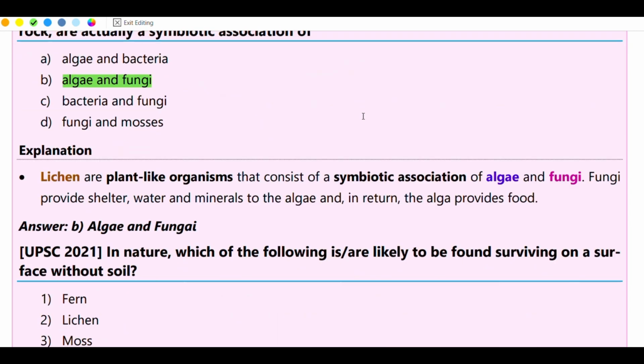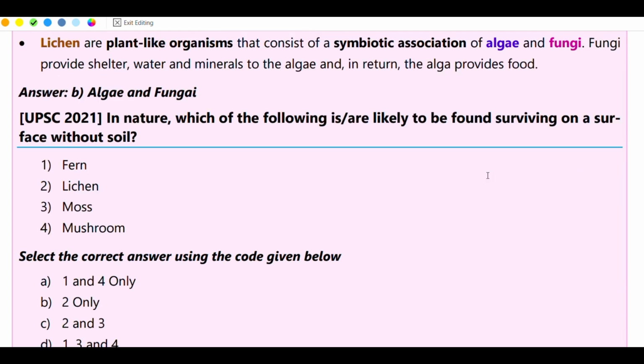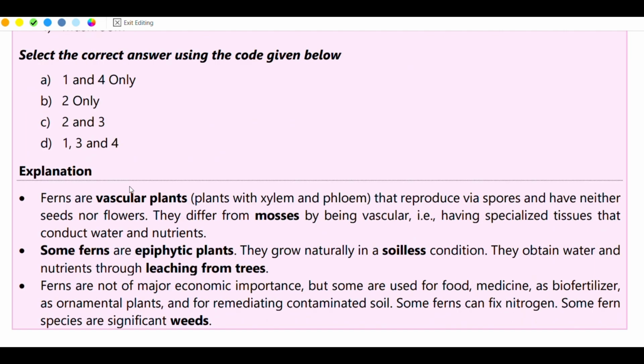The fungi provide shelter, whereas the algae provide food. Which of the following is likely to be found surviving on a surface without soil? Mosses and lichens. They come on bare rocks like that.